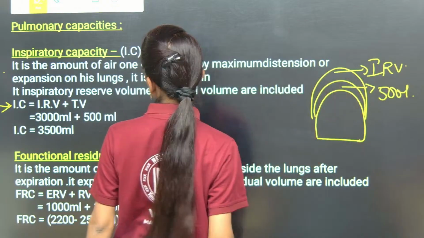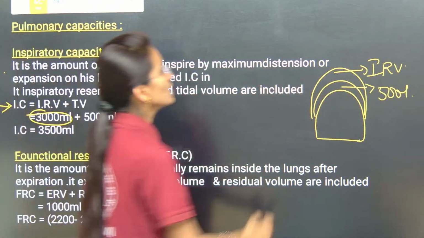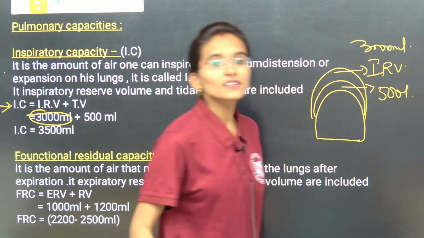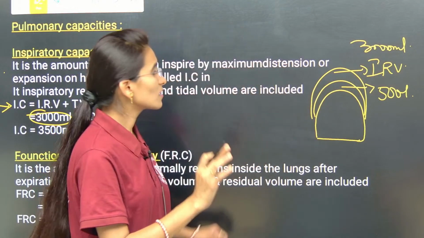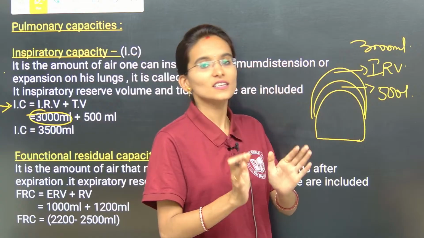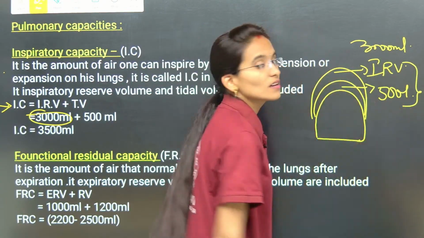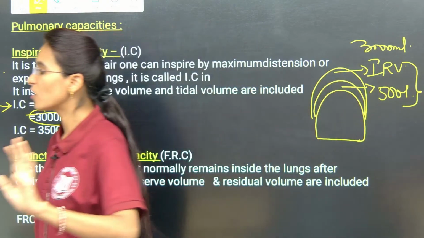And what will be the value of the IRV? See here, 3000 ml. So, the inspiratory capacity is IRV plus TV, TV in the sense tidal volume. Is it clear, my dear students? Clear, all the online students?